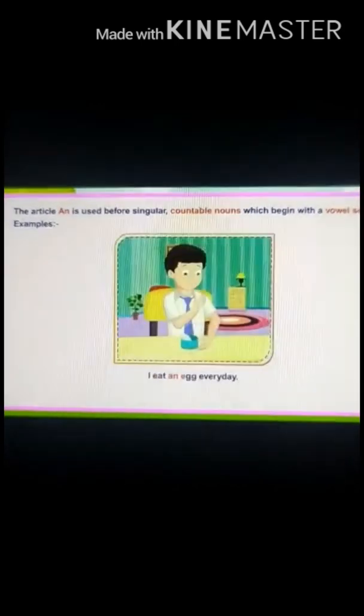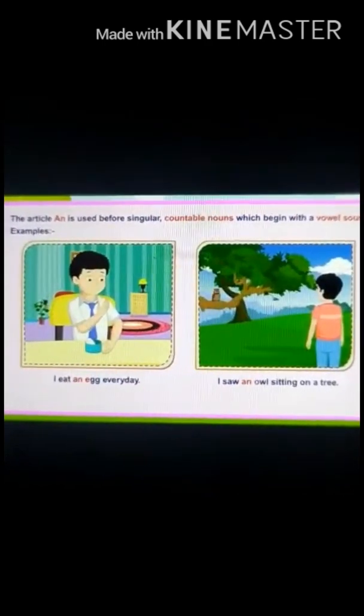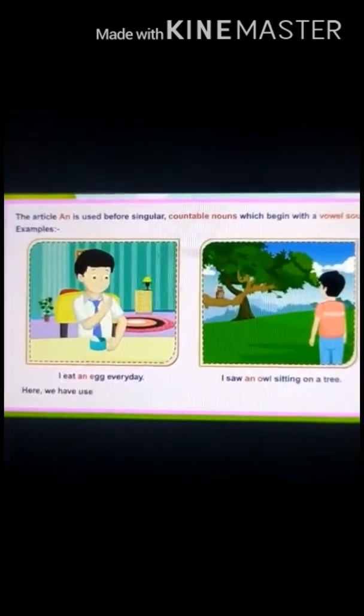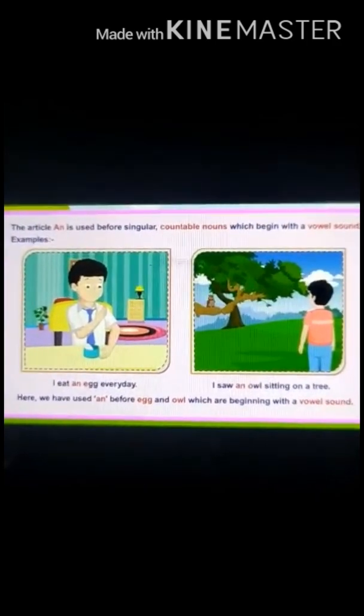The article an is used before singular countable nouns which begin with a vowel sound. Examples: I eat an egg every day. I saw an owl sitting on a tree. Here we have used an before egg and owl, which begin with a vowel sound.